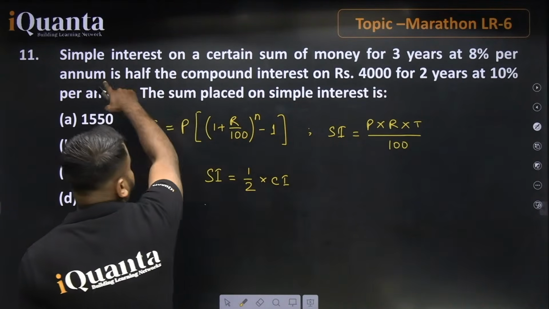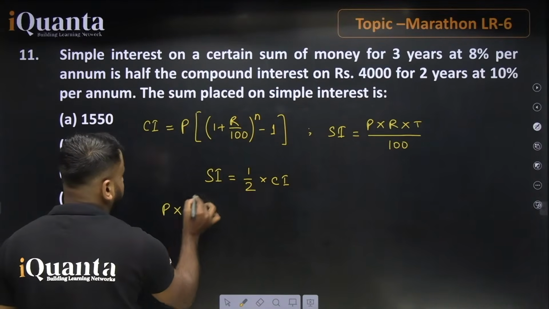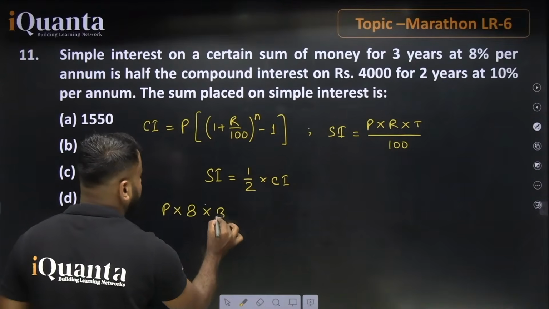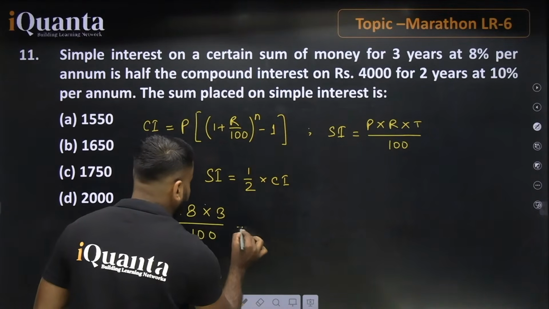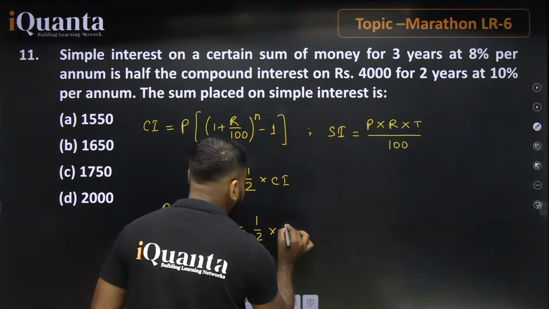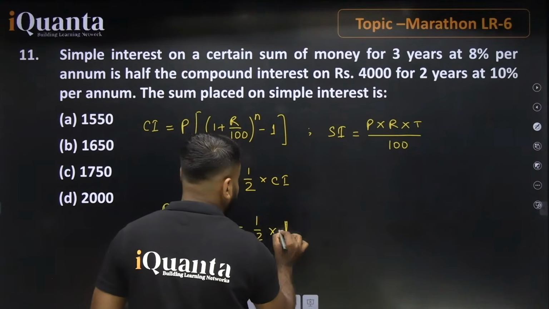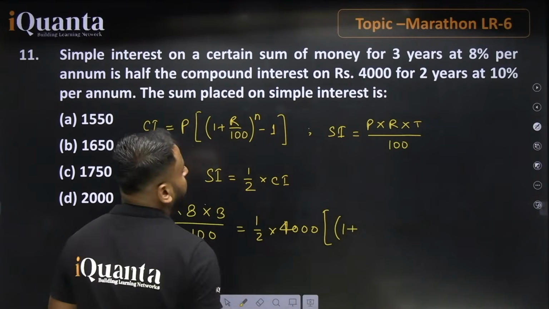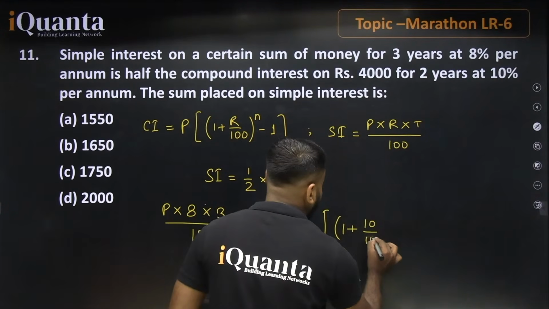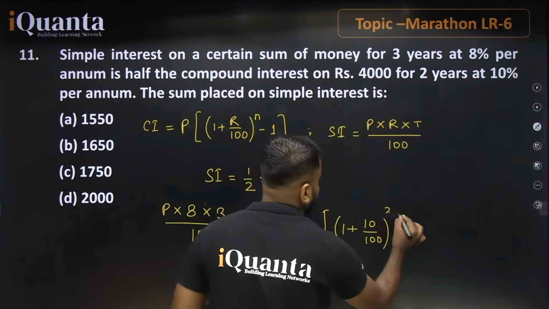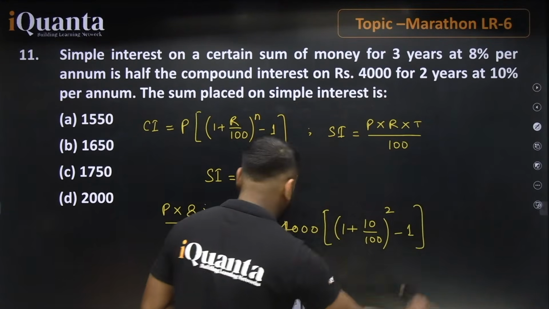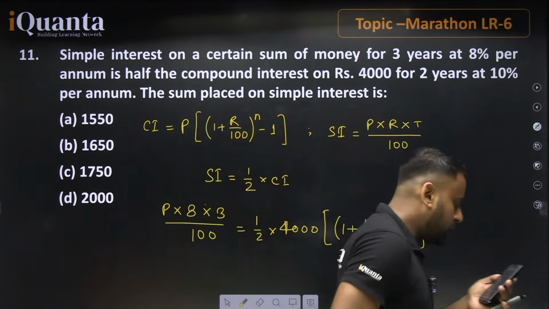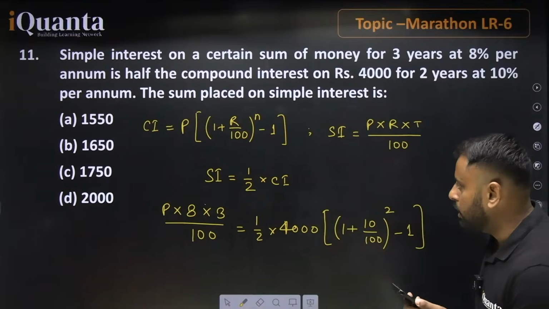Further, for simple interest the principal is missing, the rate is 8% and the time is 3 years, divided by 100, equal to half into principal 4,000, and next 1 plus rate 10%. The number of years is 2, minus 1, and this is the value. Now let me know what will be the correct answer for this question.